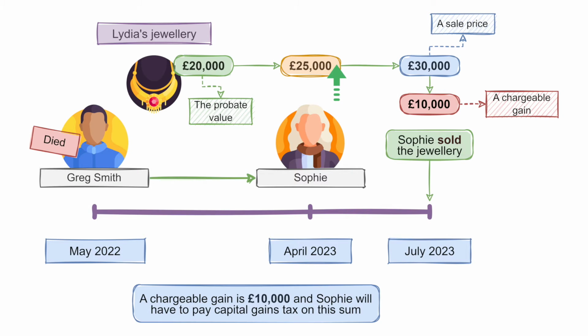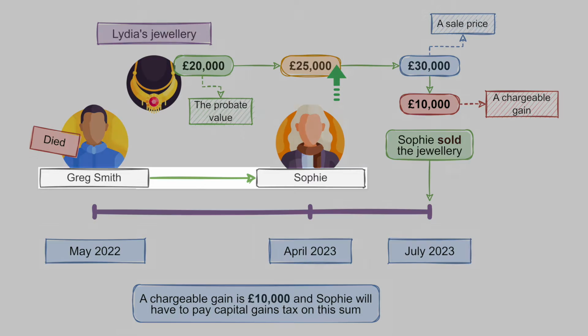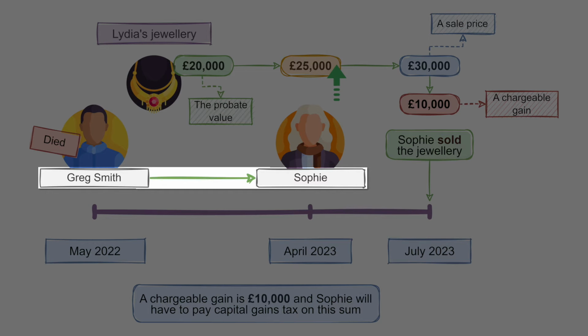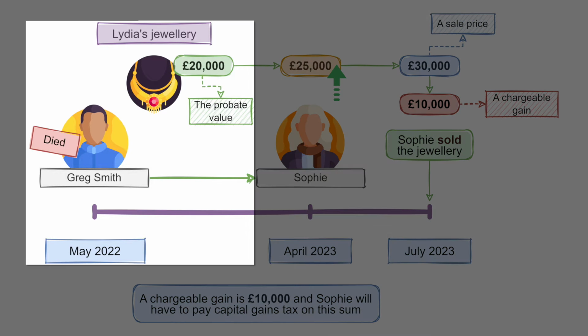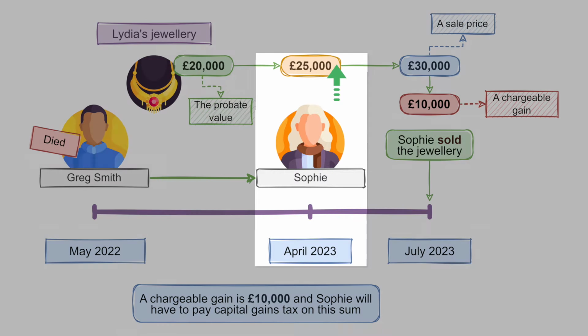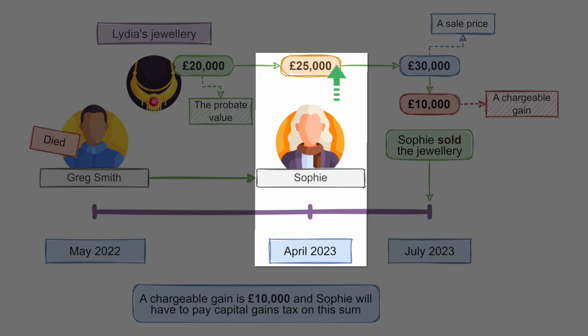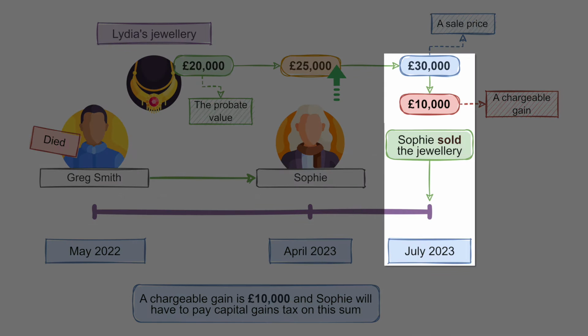So let's look at this by way of an example. You may remember that Greg Smith left his wife's jewellery to his daughter Sophie, and that was left in his will. At the time of his death in May 2022, this jewellery was worth £20,000. The jewellery was transferred to Sophie in April 2023, at which point the jewellery was valued at £25,000. In July 2023, Sophie sold the jewellery for £30,000.